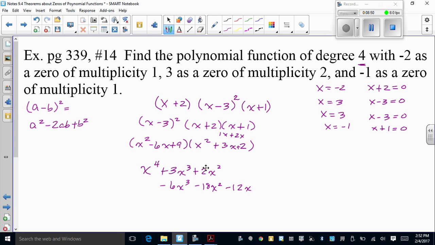And then multiply everything over here by 9. So 9 times x squared, 9x squared. 9 times 3x, positive 27x. And 9 times 2 is 18.